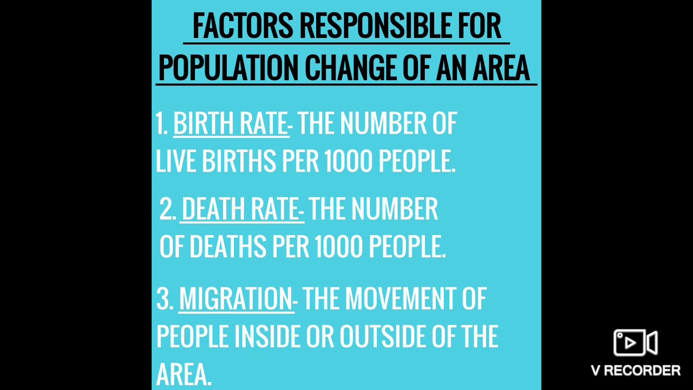Then death rate, the number of deaths per 1,000 people. Understood? Then comes migration. Maybe this is the first time you are listening to this word. Migration means the movement of people inside or outside the area, which also affects the population change. So what are the three factors which affect population growth, or you can say population gets changed? First is birth rate, death rate, and migration.